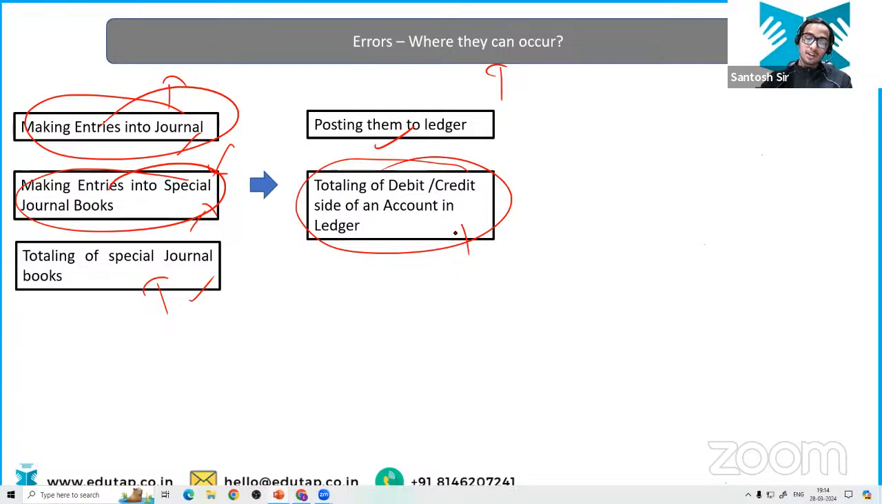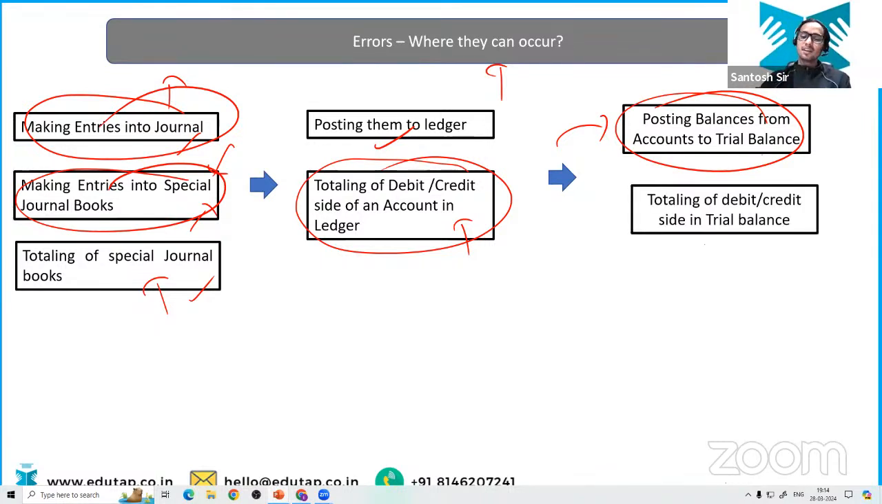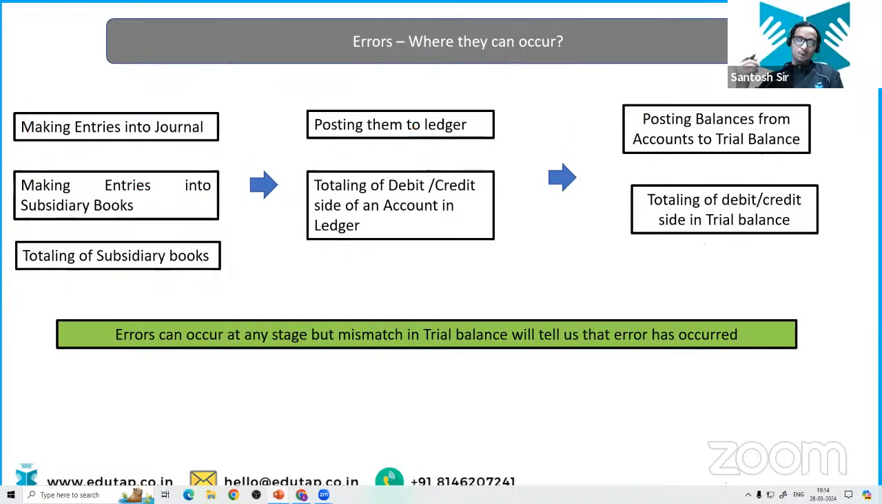This is where he can also make a mistake. Now, another scenario could be posting balance from the individual account, that is from the ledger account, to the trial balance as well. He can commit a mistake, right? And at last, while totaling the trial balance, the debit side and the credit side, it might happen that he commits a mistake while totaling the debit and the credit side, isn't it? But trial balance is going to tell us that a mistake has been done.